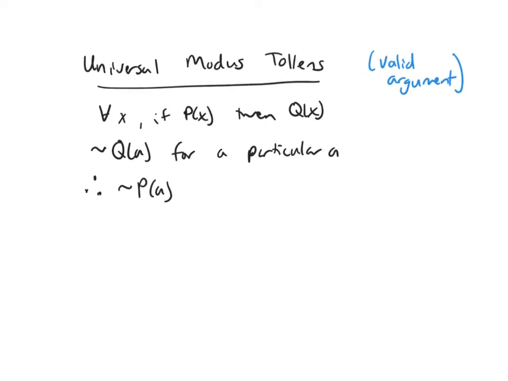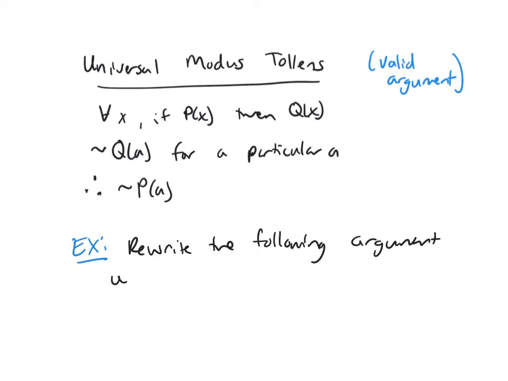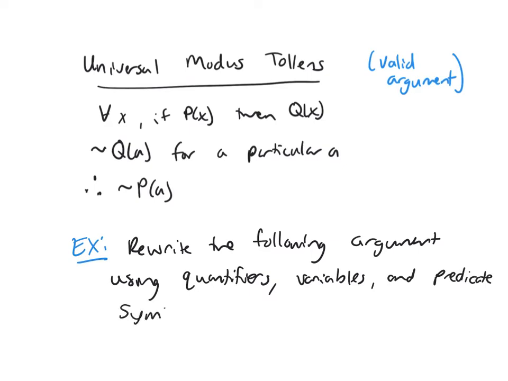So let's look at some examples involving universal modus tollens. Let's rewrite the following argument using quantifiers, variables, and predicate symbols. Is this argument valid? Justify your answer.